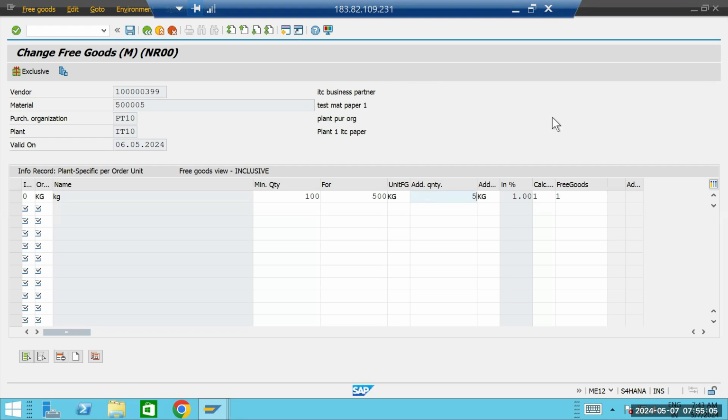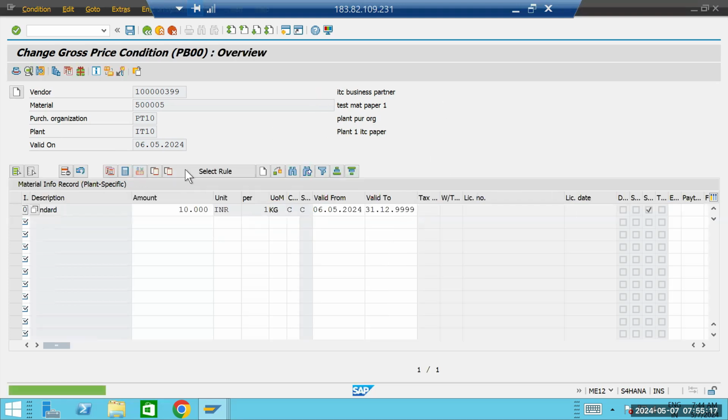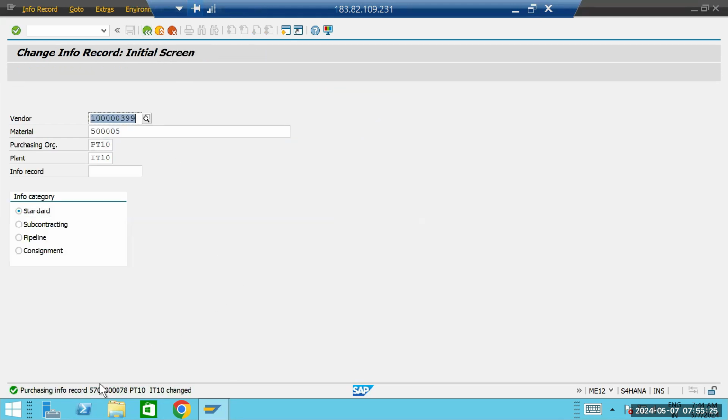Okay, fine. So this is the free goods. Here you can maintain like this one. Now just save this one. Now we can save this again. Okay, now the info record has been changed. This is how you can create an info record.